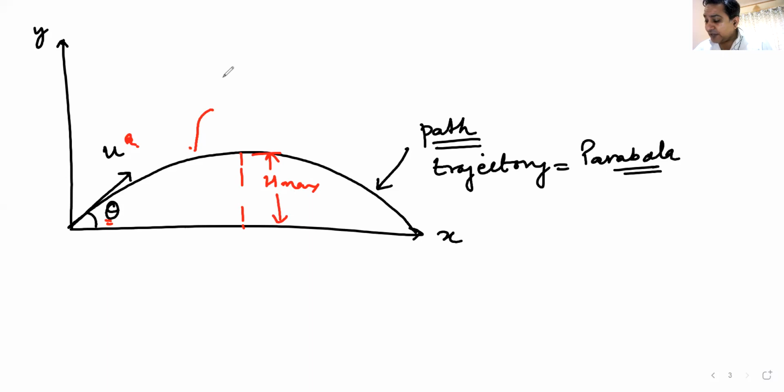Then it takes some time. Some time it remains in air. It is known as time of flight. Then it covers some horizontal distance along x. That is known as the range of the projectile.